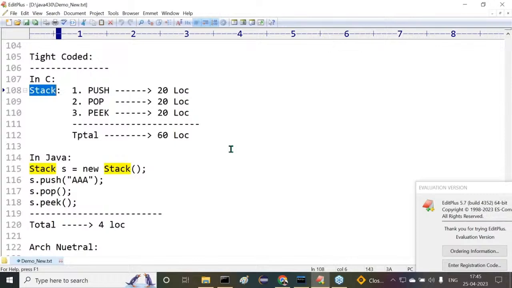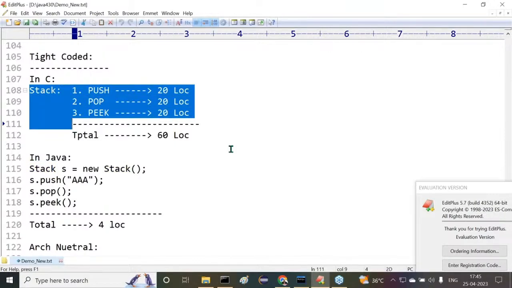Stack is an example I've taken. In stack, we are able to perform three types of operations. What are the three types of operations we are performing there? Push operation, pop operation, peek operation.